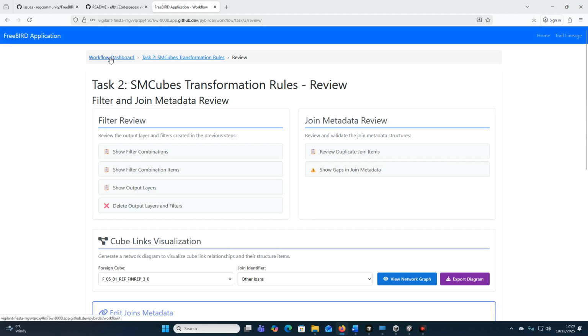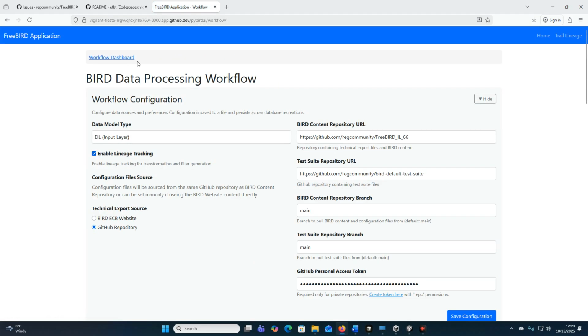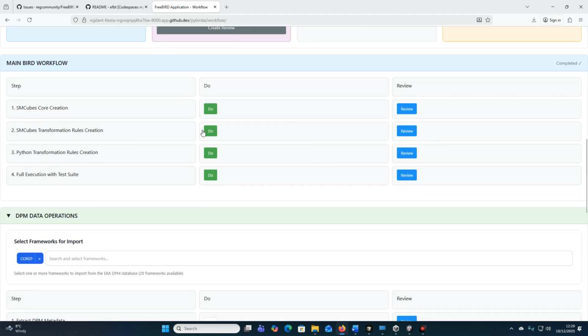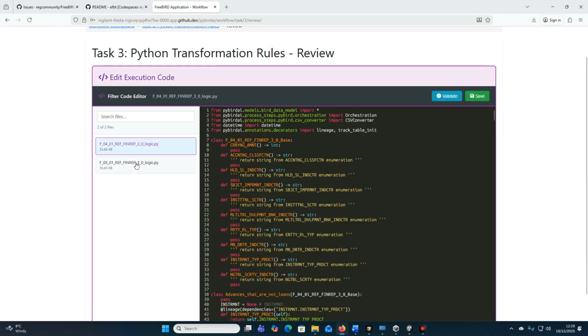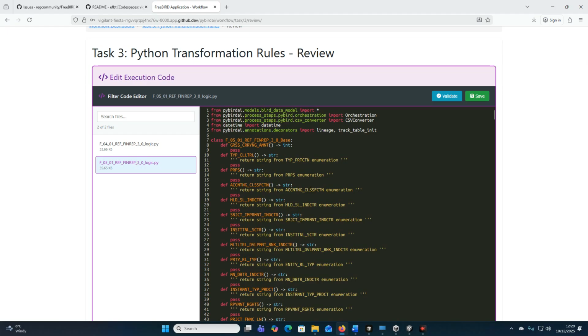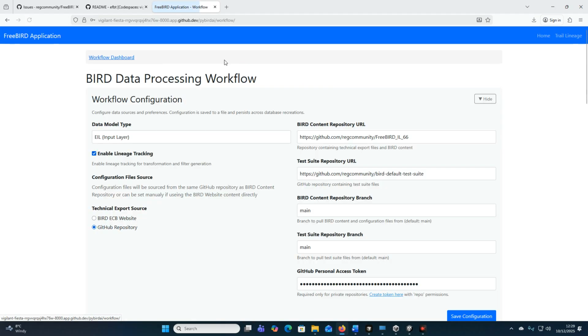So after those BIRD SMCubes transformations are created, SMCubes being the meta model of BIRD, we create the Python transformation rules. These are a bit technical, but we can look at these and edit them. These are rules that will run in Python.